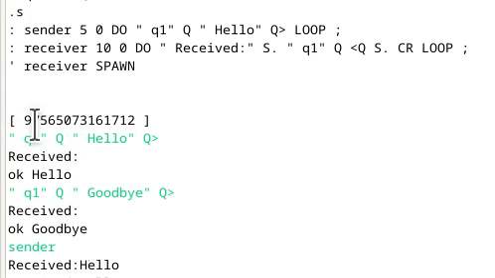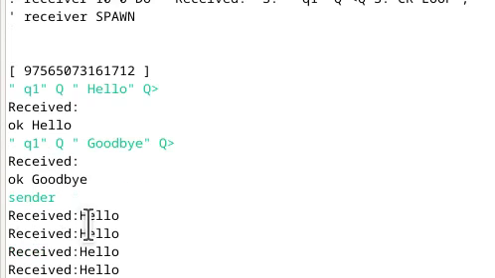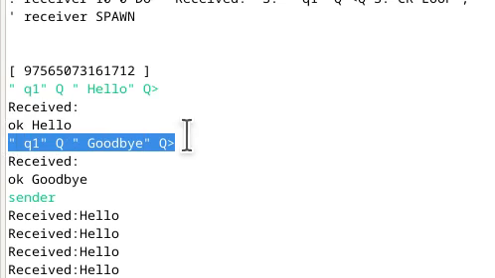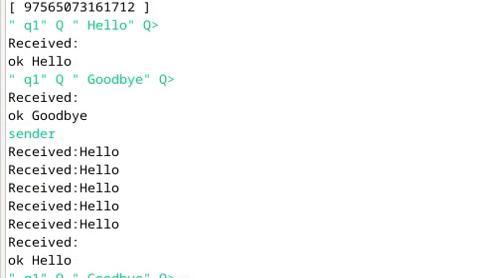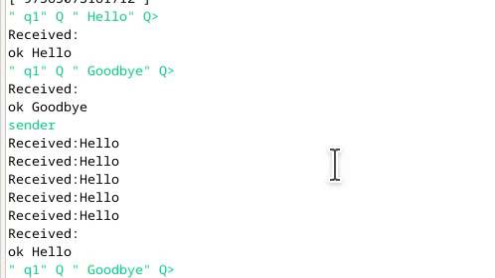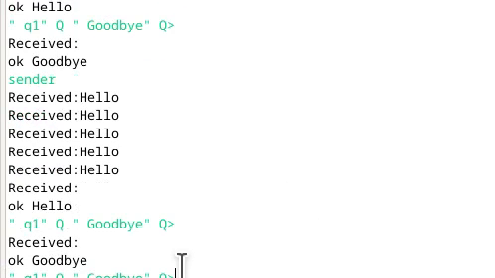So it has received 1, 2, 3, 4, 5, 6, 7, 8. It should be able to receive a couple more. There's another one, and there's another one, and that should be now the last one.